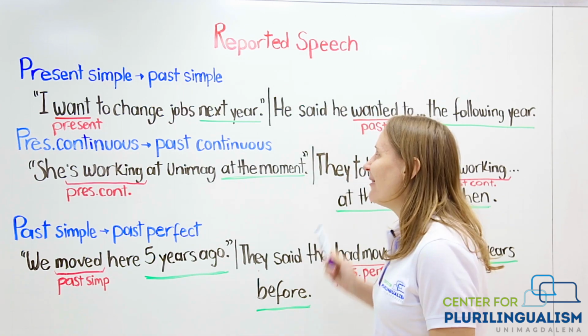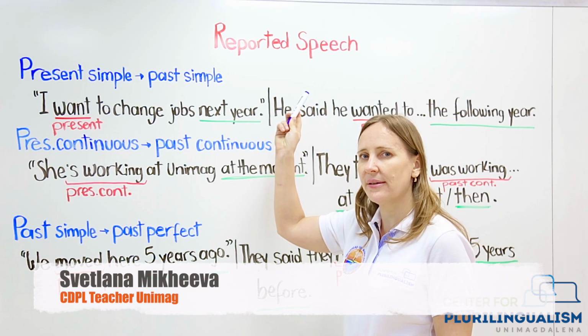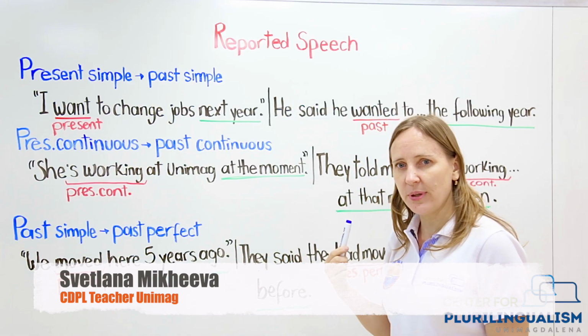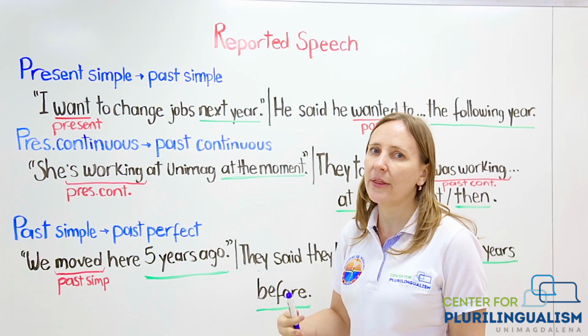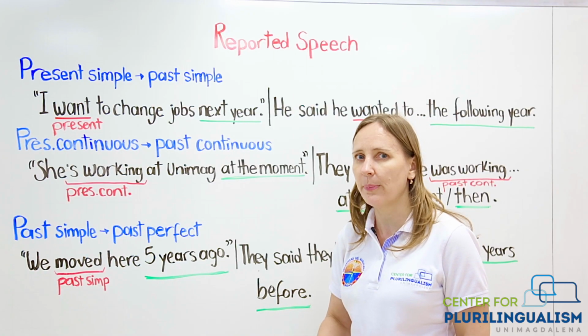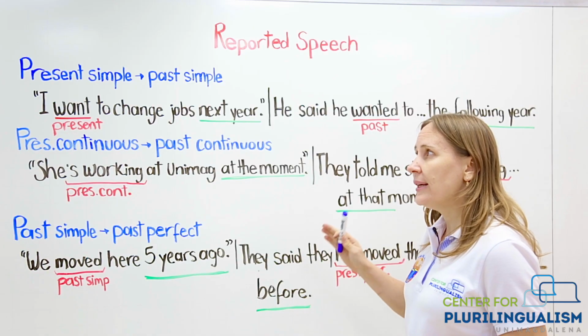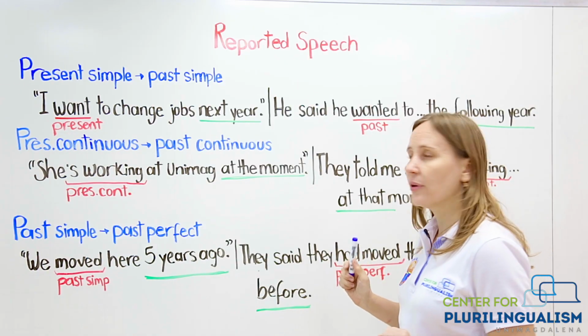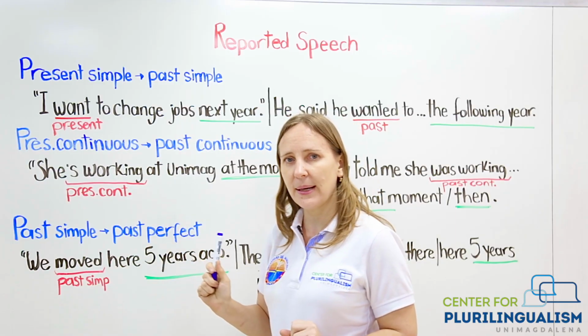Hello students, today we are going to speak about reported speech, discurso indirecto. When do we use reported speech? We use reported speech to say something that another person told us, like in the past, okay? So, today we are going to speak about three tenses that we will use for reported speech: present simple, present continuous, and past simple.